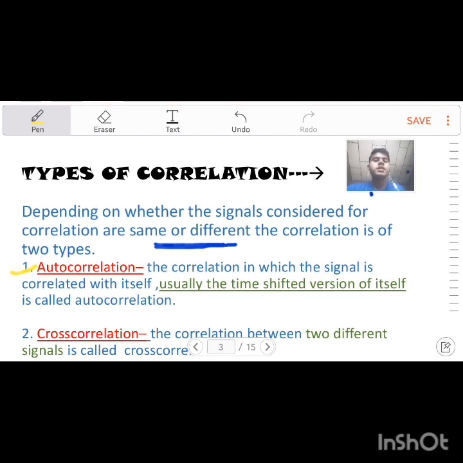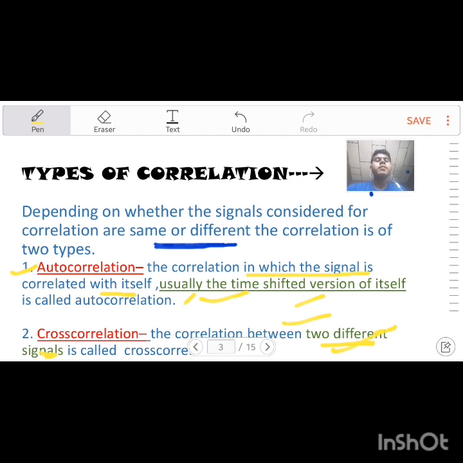In autocorrelation, the signal is correlated with itself, usually a time shifted version of itself. In cross correlation, the correlation is done between two different signals. Remember this point: in cross correlation we use two different signals, and in autocorrelation we use similar signals, usually the time shifted version of itself.